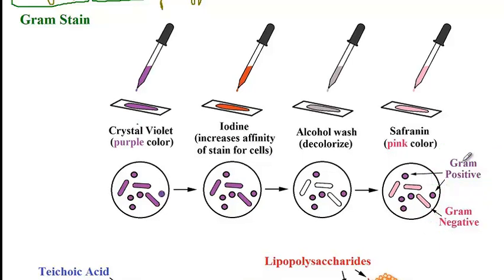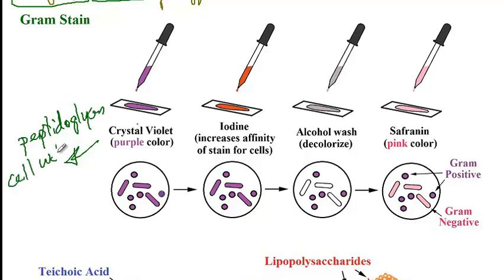So let me go over different components that are being used for the gram staining. So first, a crystal violet, which is a purple colored dye, is added. And this crystal violet, in combination with the iodine, which increases the affinity of this stain for cells, is staining the peptidoglycan cell wall of bacteria.